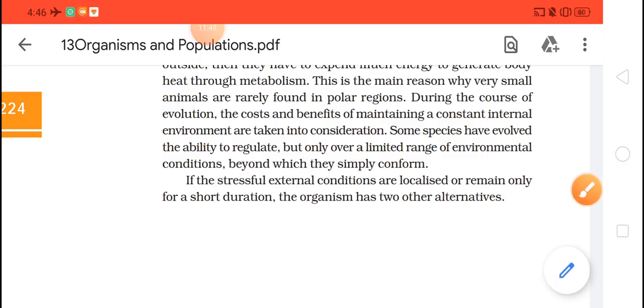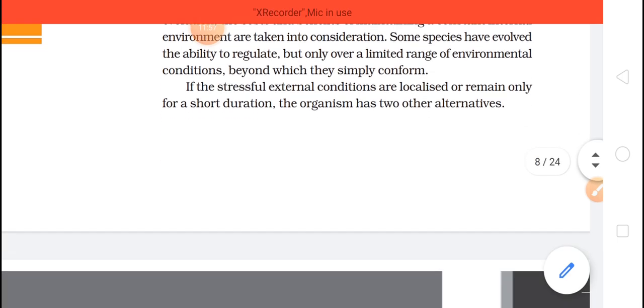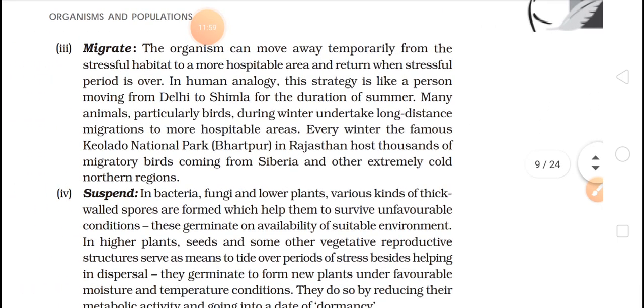If the stressful external conditions are localized or remain only for a short duration, the organism has two other alternatives also. First one is migrate. There are many animals which cannot tolerate that particular temperature, so they will migrate to an area that suits them.